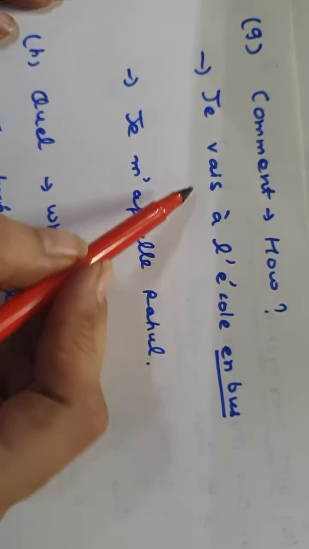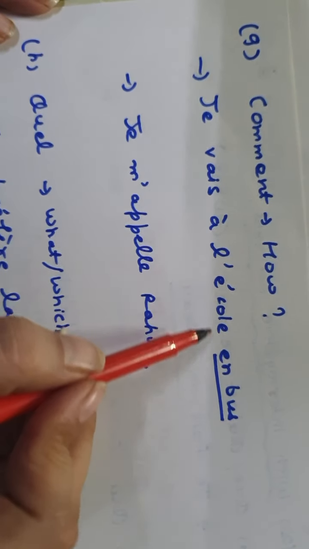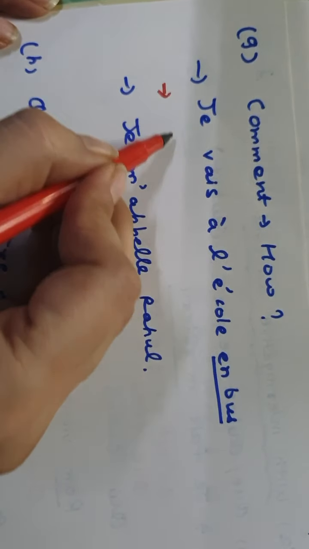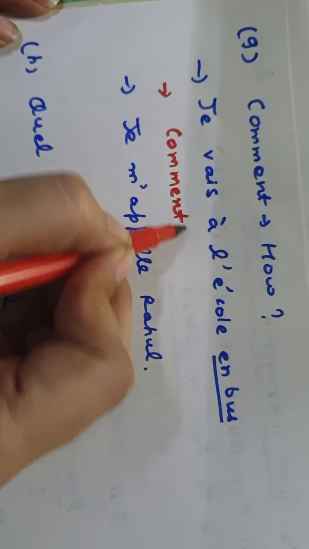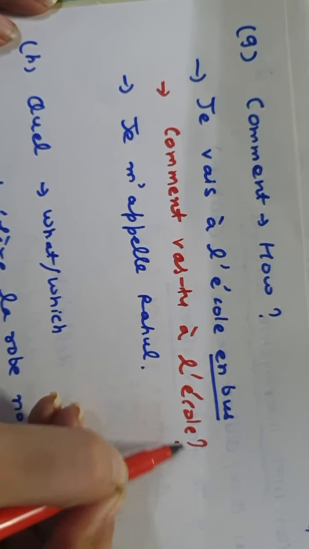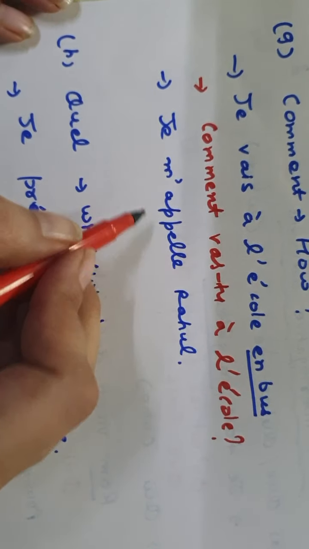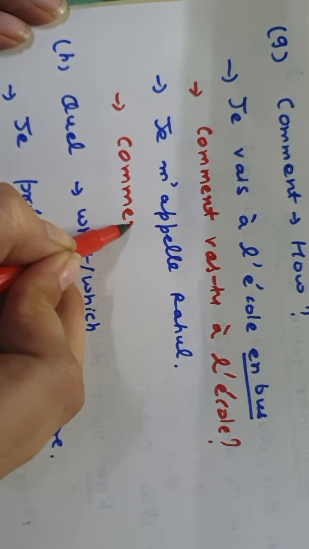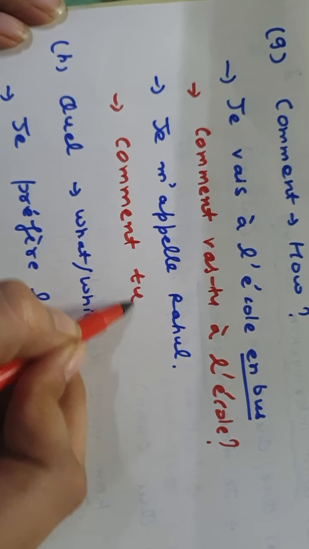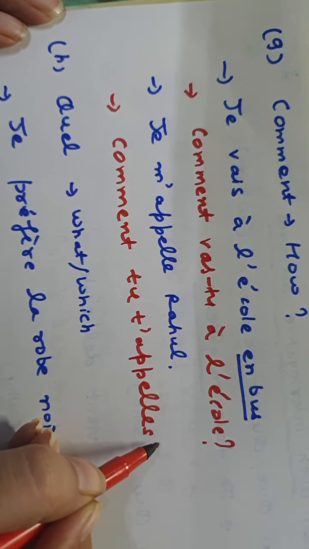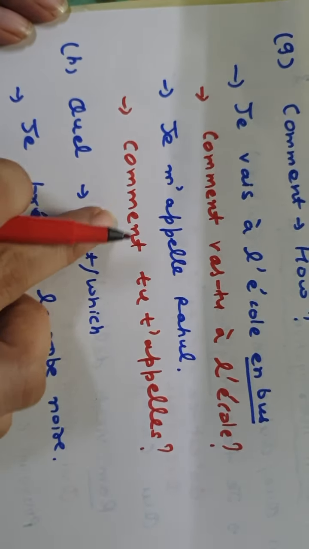For comment, how, je vais à l'école en bus. Comment means how. So, for example, here the means of transport has been given. Here also you can use comment. So you can simply make the question like this. Comment vas-tu à l'école. For name, as you all know, you have to use comment. This is a very specific question. So, je m'appelle Rahul, you can simply make the question comment tu t'appelles, or comment t'appelles-tu, or comment vous appelez-vous. So you can make a question using comment.